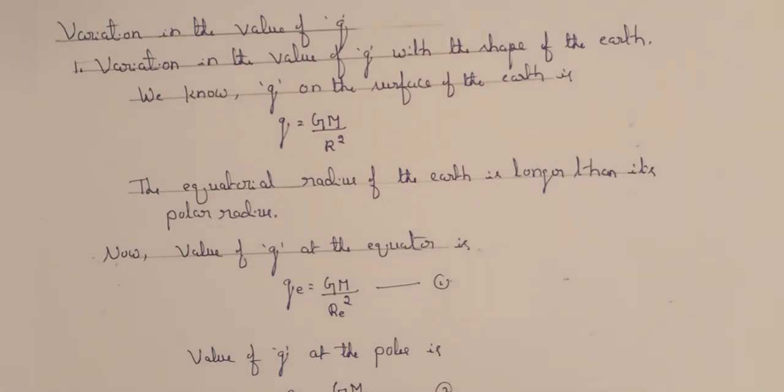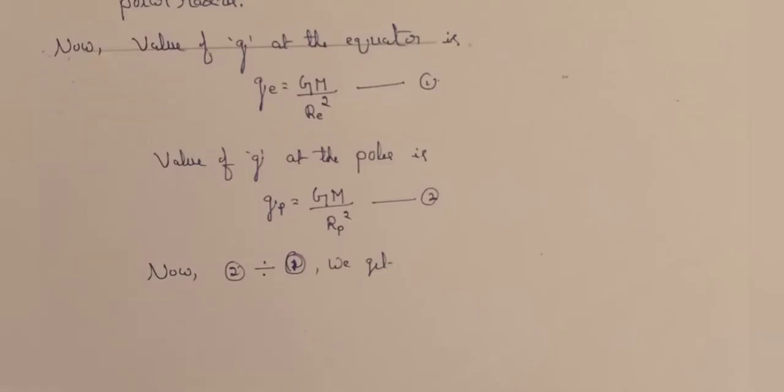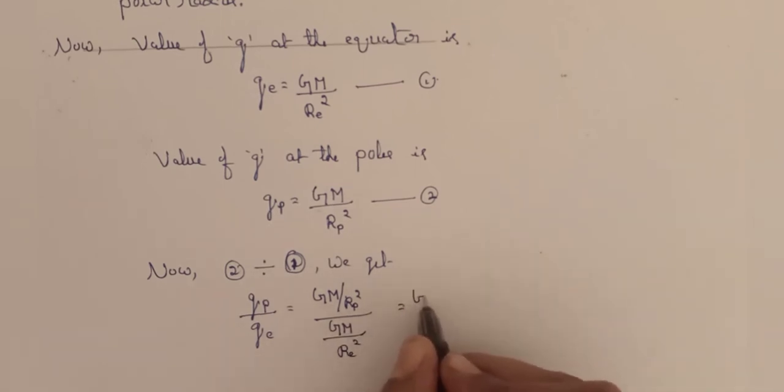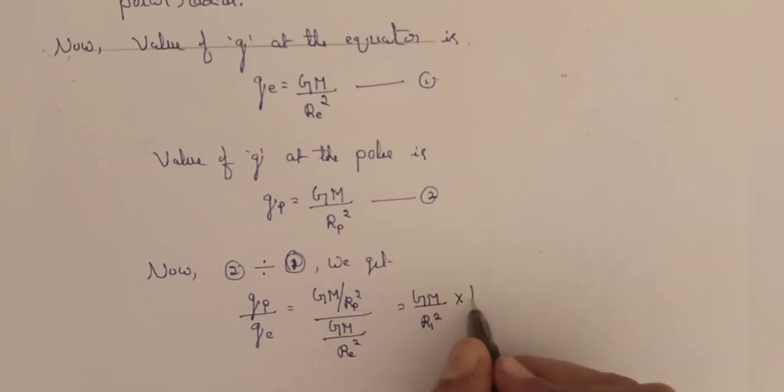Now divide equation 2 by 1. We get gp/ge = [GM/Rp²] / [GM/Re²], which is GM/Rp² into Re²/GM.